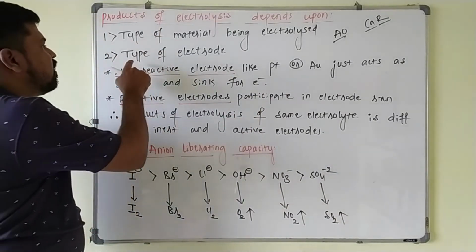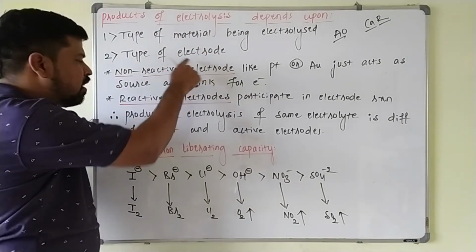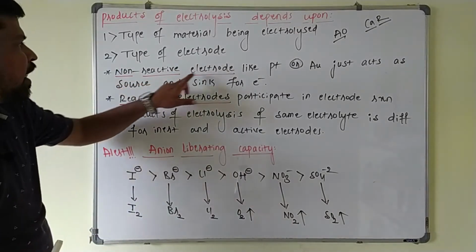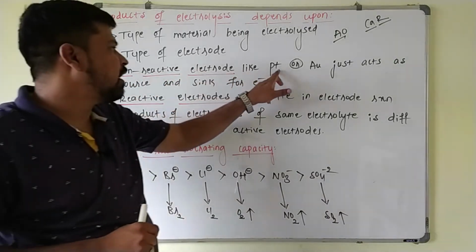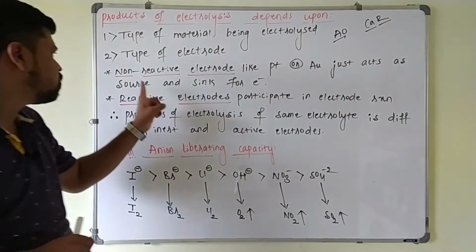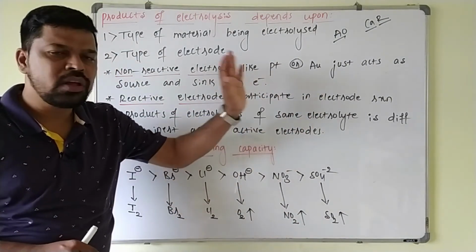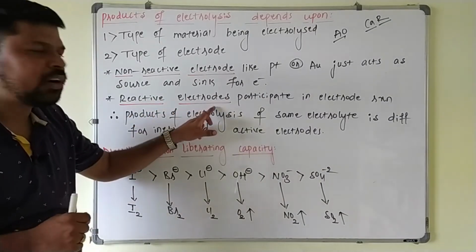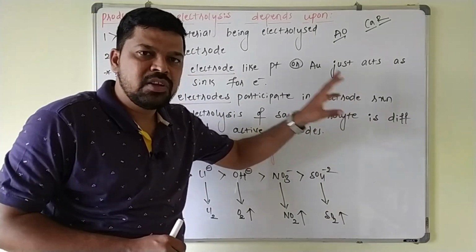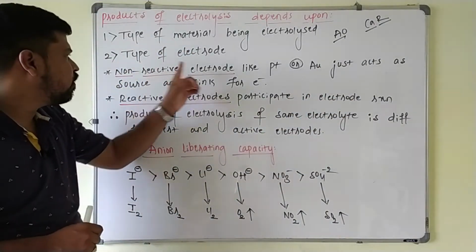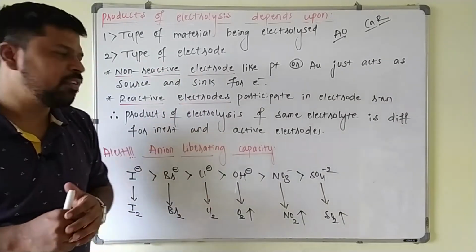The next point is the type of electrode. The product of electrolysis depends on the type of electrode. There are two types of electrode. One is non-reactive electrode and another is reactive electrodes. These non-reactive electrodes like platinum and gold just act as source and sink for the electrons. They will not take part in the electrode reaction. If you take the reactive electrodes like copper and silver, they participate in the electrode reaction. So whenever you take non-reactive electrodes and reactive electrodes, again the product of electrolysis will be different here.